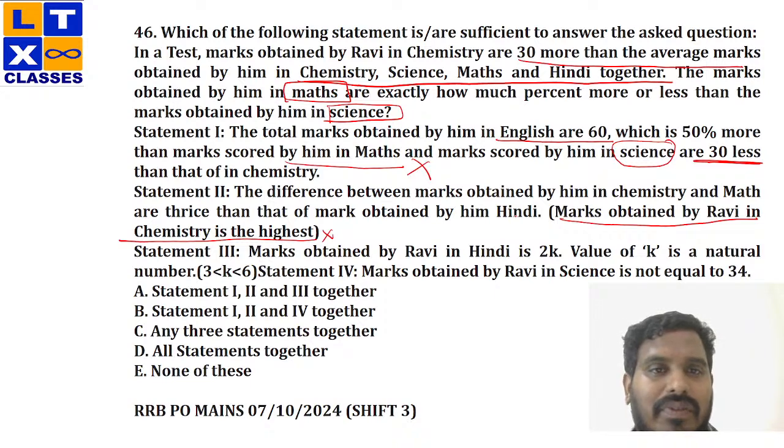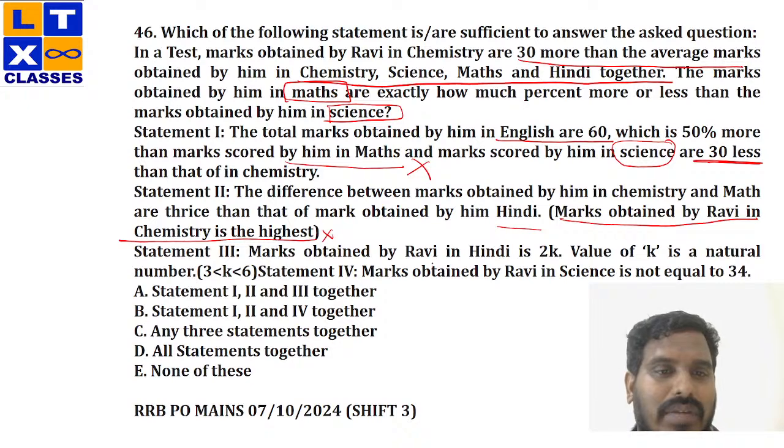So that is clear. Now, I know my marks of English and maths from the first statement, right? So, will the data be helpful for me to answer the question using statement 2 as well? The difference between chemistry and maths is thrice the marks obtained in Hindi, and I don't know anything about Hindi, right? Hindi, I don't know. So, 1 and 2 individually won't help me, and the combination of 1 and 2 also doesn't help me.